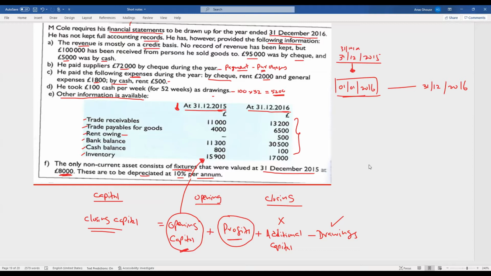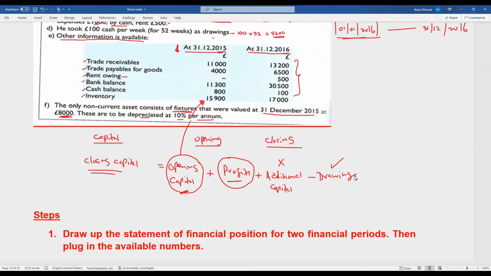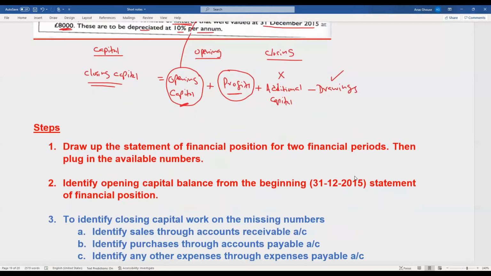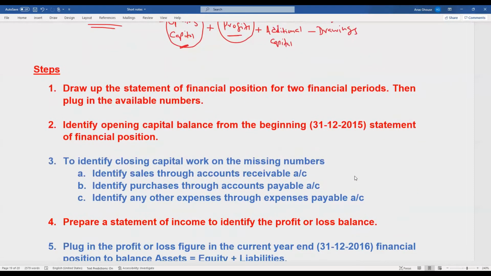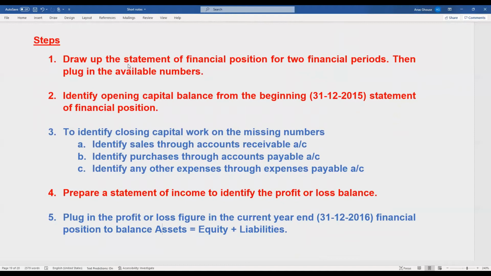So if you get a question like this, what do you need to do? You need to follow the following steps. First step: draw up the statement of financial position for 2 financial periods. This is very important. According to this question, you are given 2 financial periods.